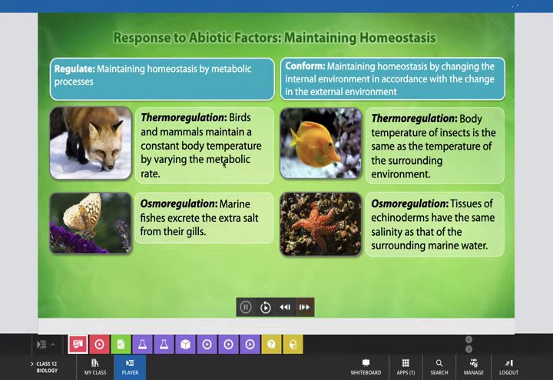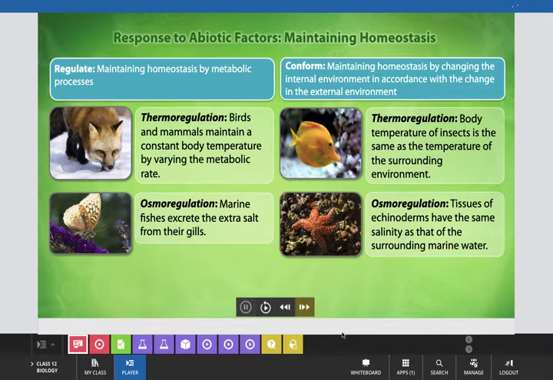Means here regulators maintain a constant osmolarity as well as constant body temperature, whatever outside changes are going on. But conformers change as per the changes going on in the environment related to osmolarity as well as temperature.